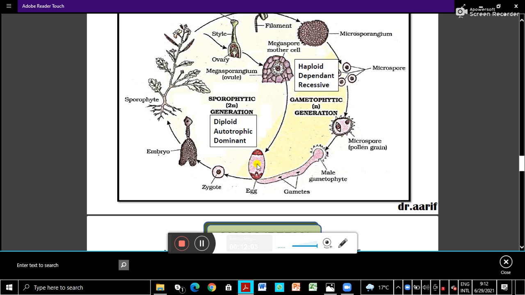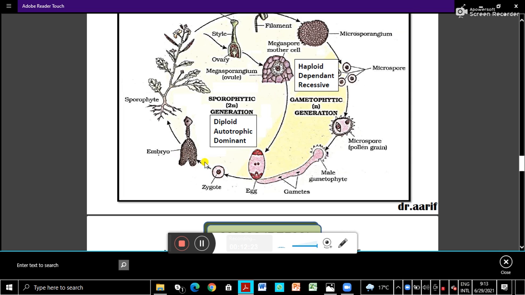One will fuse with the polar nuclei to form the primary endosperm nucleus. So this is the zygote. Zygote develops into embryo. So the gametophytic phase is over here. Till fertilization, only the gametophytic phase. So the gametophyte is fully dependent on the sporophyte.